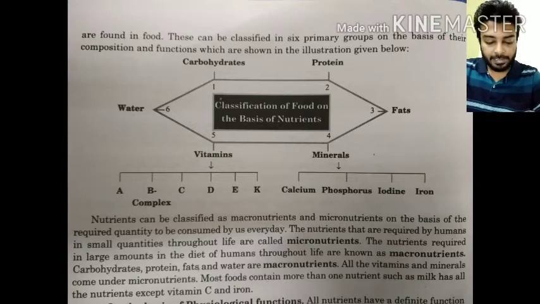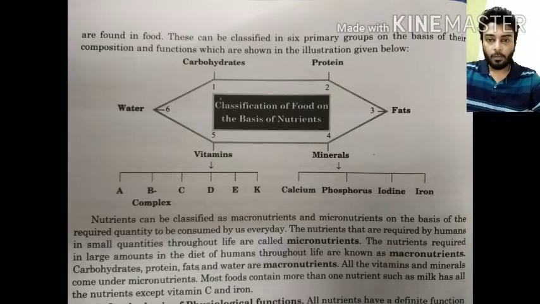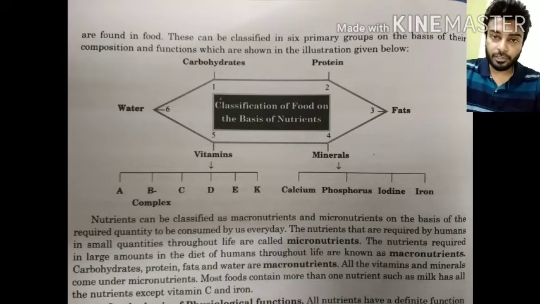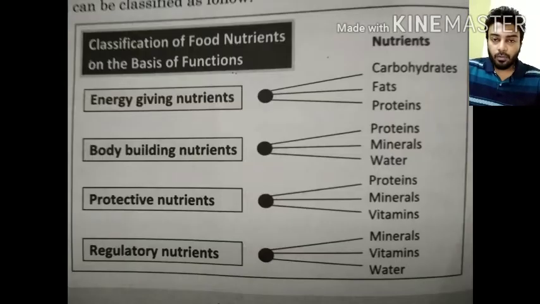Now we have gone through the classification of food on the basis of nutrients, but now we are going to learn the classification on the basis of the different functions of the nutrients. So what is the role of these nutrients? The classification on the basis of function shows that different nutrients have a specific role.